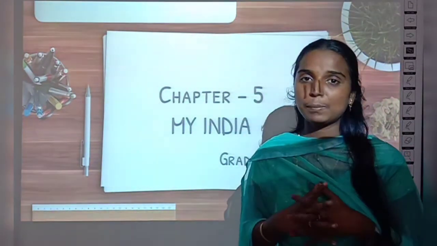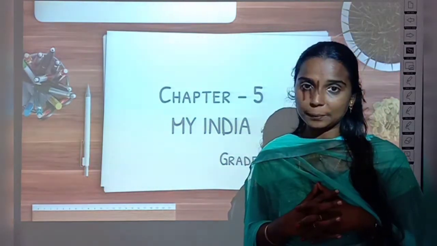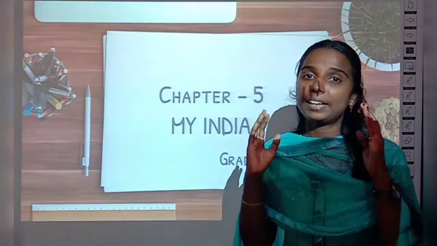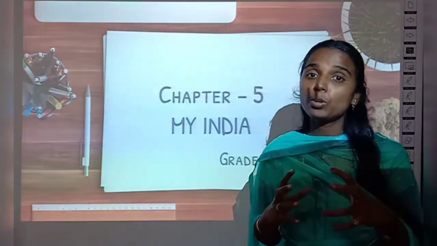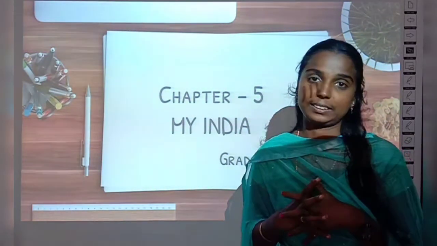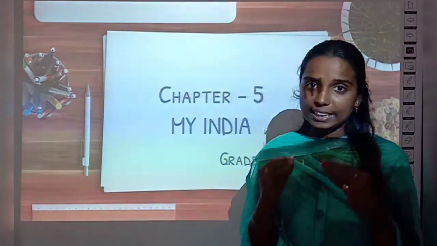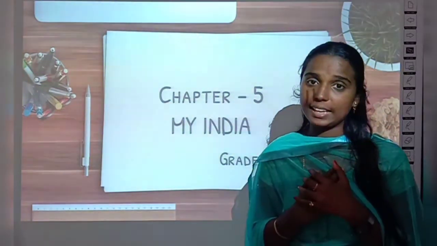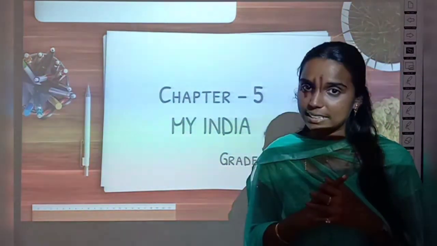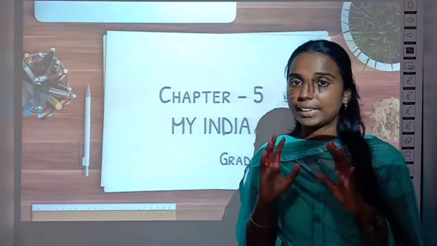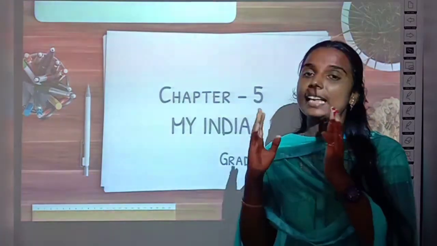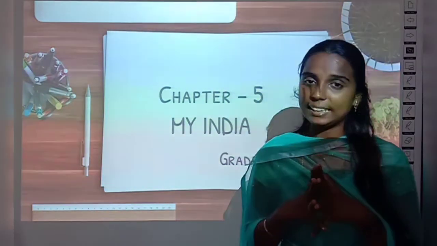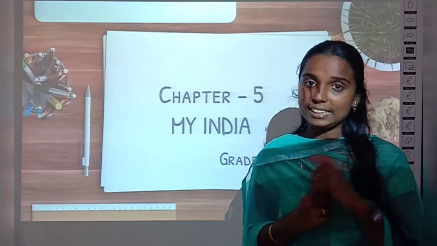Say something about the political divisions of India. Our India is the 7th largest country in the world, right? And it is the second most populous country in the world. So, in order to maintain law and order, our country India is divided into 29 states and 7 union territories. Very good. And we have seen those 29 states and 7 union territories with their capitals in our first class, right? Very good.